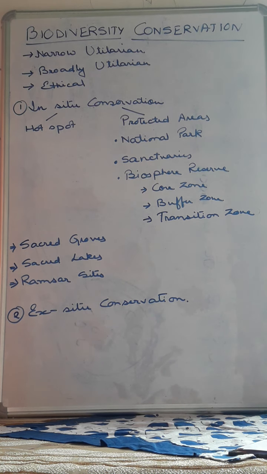So in accordance with the cooperation of the local people and tribes, some activities and settlements take place in the transition zone. So these are the main protected areas, the national parks, sanctuaries and biosphere reserve, which are strictly meant for biodiversity conservation. These are the in situ conservation.